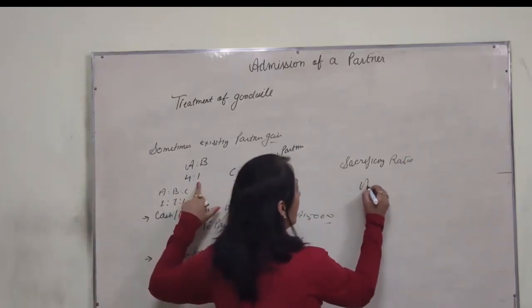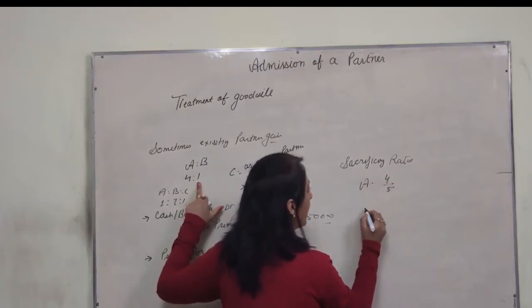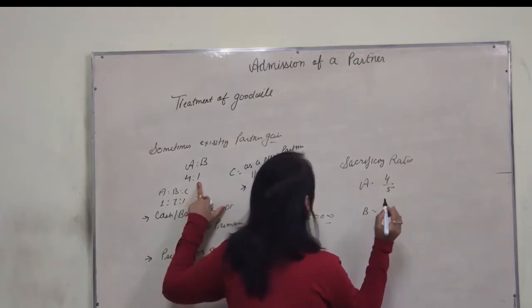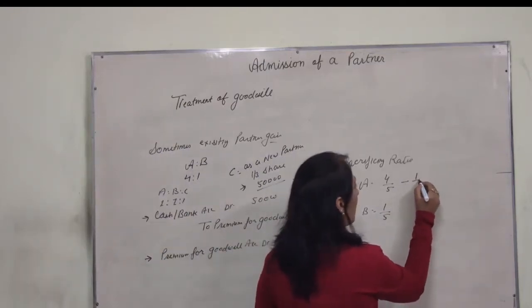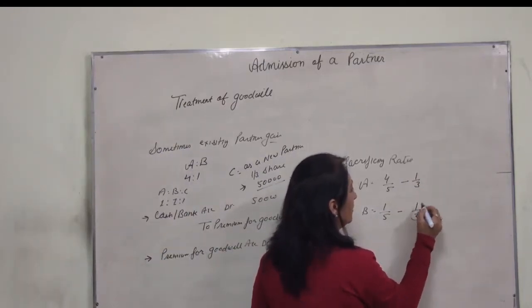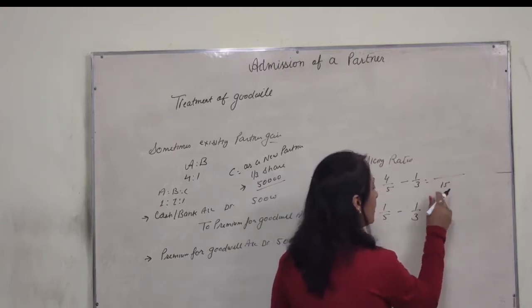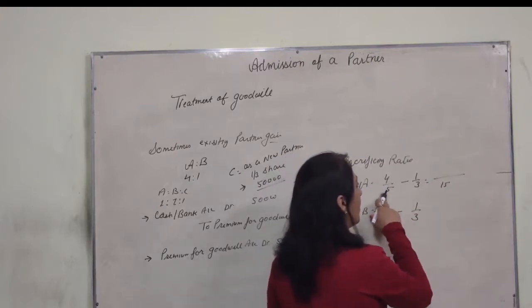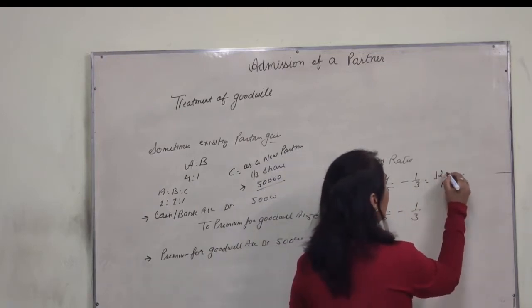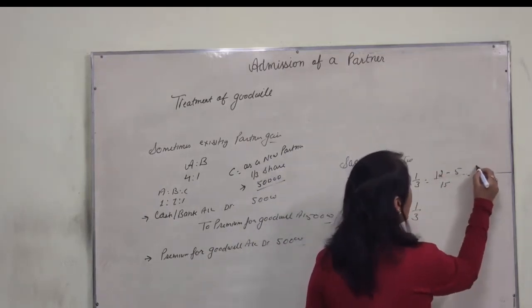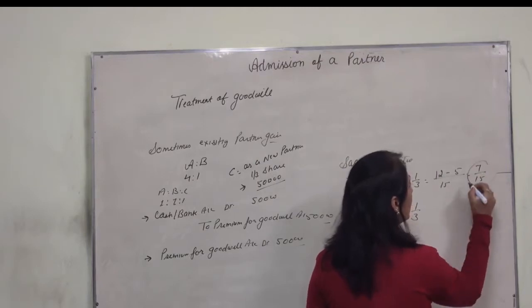A's old ratio is 4/5, B's old ratio is 1/5. New ratio is 1/3, 1/3. Now take the LCM, 15. 5 3s are 15. 12 minus 5 is equal to 7/15.